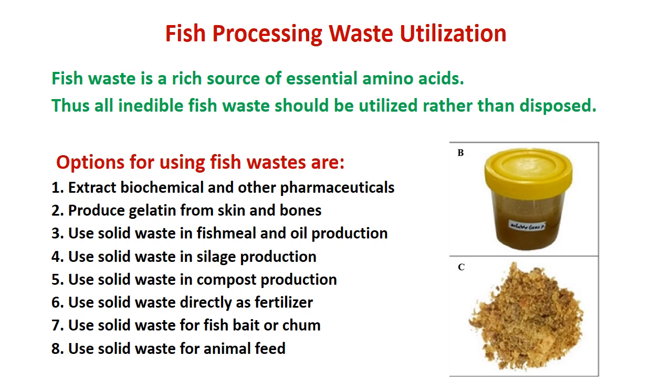and bones, use solid waste in fish meal and oil production, use solid waste in silage production, use solid waste in compost production, use solid waste directly as fertilizer, use solid waste for fish bait or charm, and use solid waste for animal feed. So these are the different scopes for utilizing the fish waste by processing.